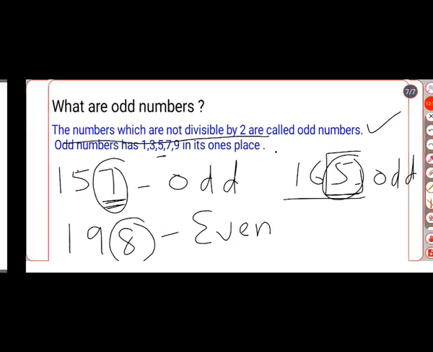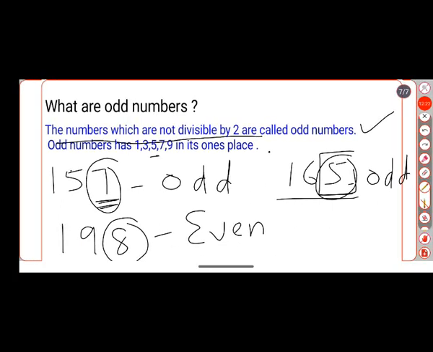No need to see the total number. You have to check only the ones place. I hope you understood.